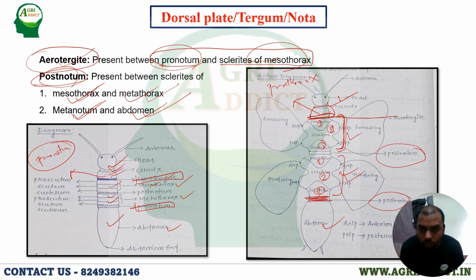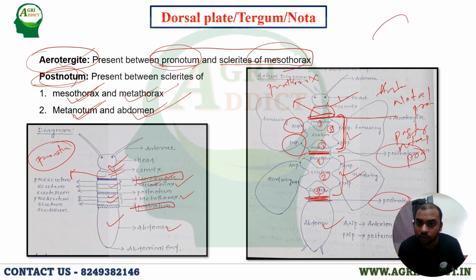You also know that insects have a pair of wings, the forewing and hindwing, and these are jointed to the mesothorax and metathorax respectively. At what point will they actually join? There are two locations, called ANP and PNP: the anterior notal process and the posterior notal process. Okay, so this is the wing.